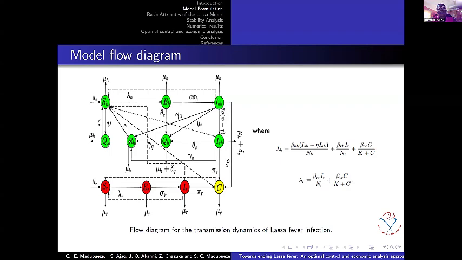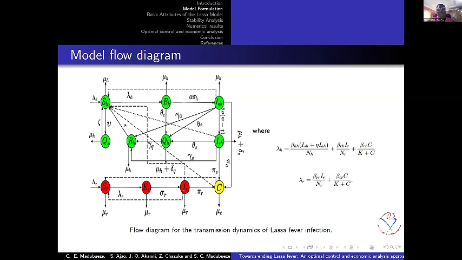Then, it has not been established that people who recover from Lassa will not have it again. So we have it that people who recover can move back to the susceptible class. We also have the 2 infected human classes shedding the virus in the environment, especially since a symptomatic person may not be aware that they are infected, so they have a tendency of shedding this virus in the environment.